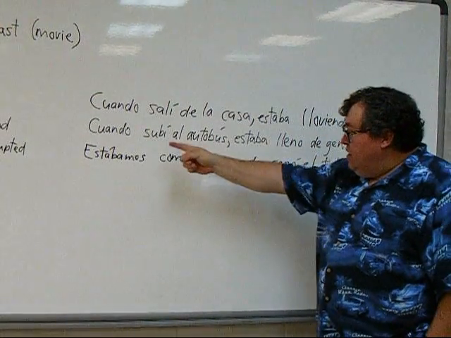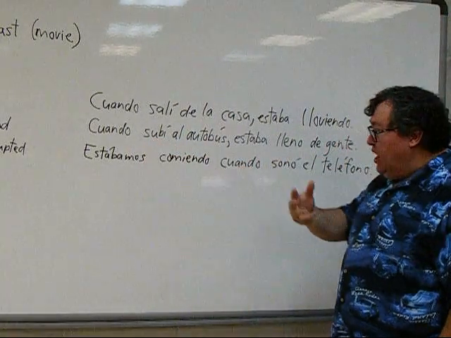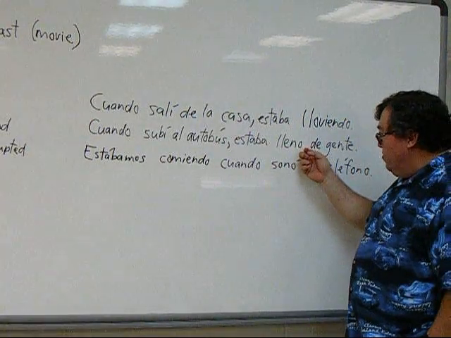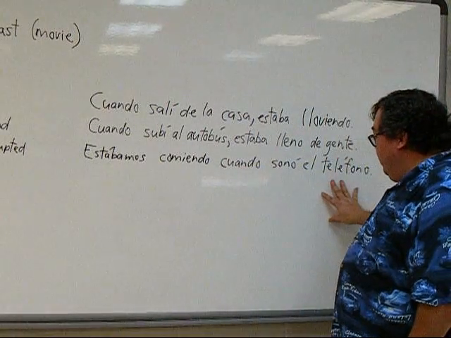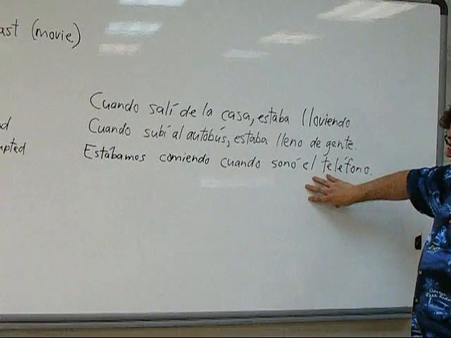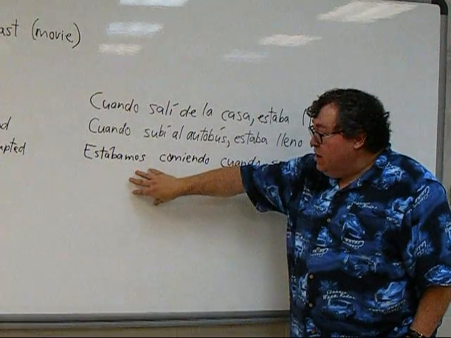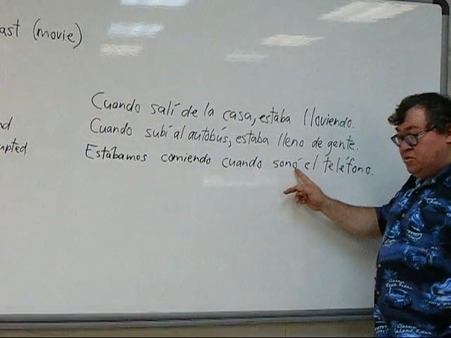The next one. When I got on the bus, cuando subí al autobús, preterite verb, that's the action that interrupted the ongoing imperfect event. The bus was being full of people. The third one, we were eating when the phone rang. This time the phone rang is my preterite event that interrupted the ongoing imperfect action, the fact that we were eating. And here you see I have the imperfect verb, whereas here is a preterite verb.